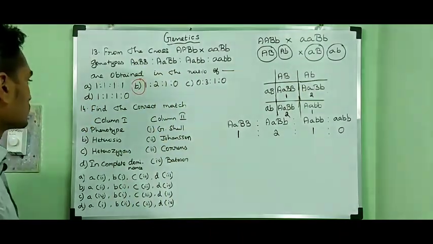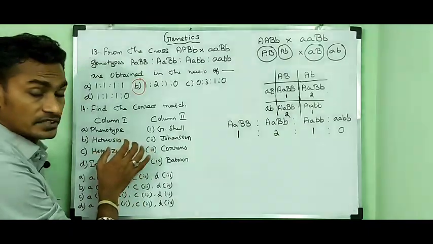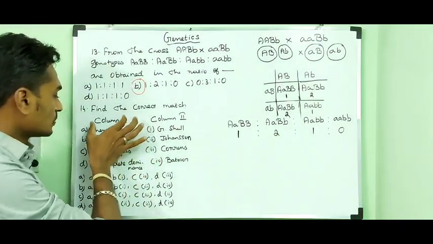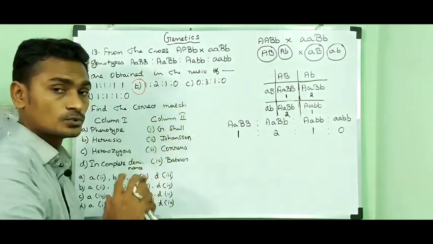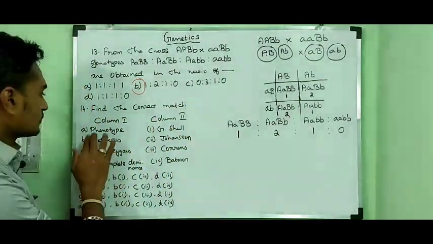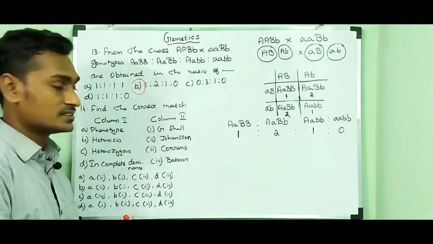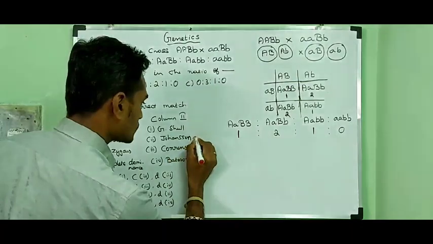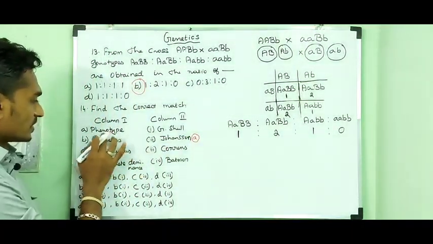The 14th question. Find the correct match. So here they have given 2 columns. Column 1 contains the technical term, column 2 contains the scientists who have discovered the technical terms. So the term phenotype was coined by the scientist Johansen. So A. Johansen coined the term phenotype.